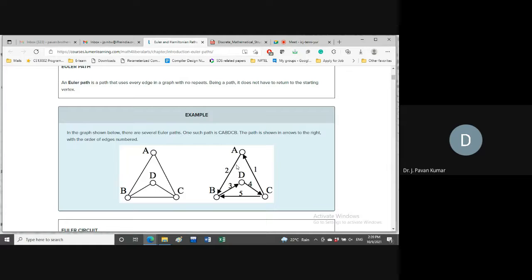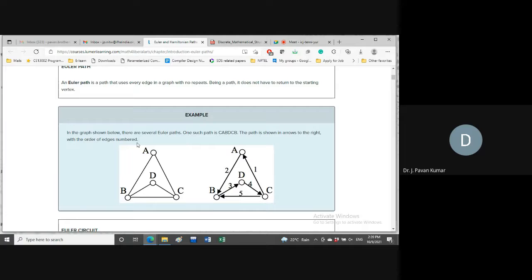That means we are able to traverse that graph. That's it. If you consider a graph which contains an Euler cycle, then we can say such a graph is an Euler graph directly, Eulerian or Euler graph. Understand, Hafiz? Yeah.